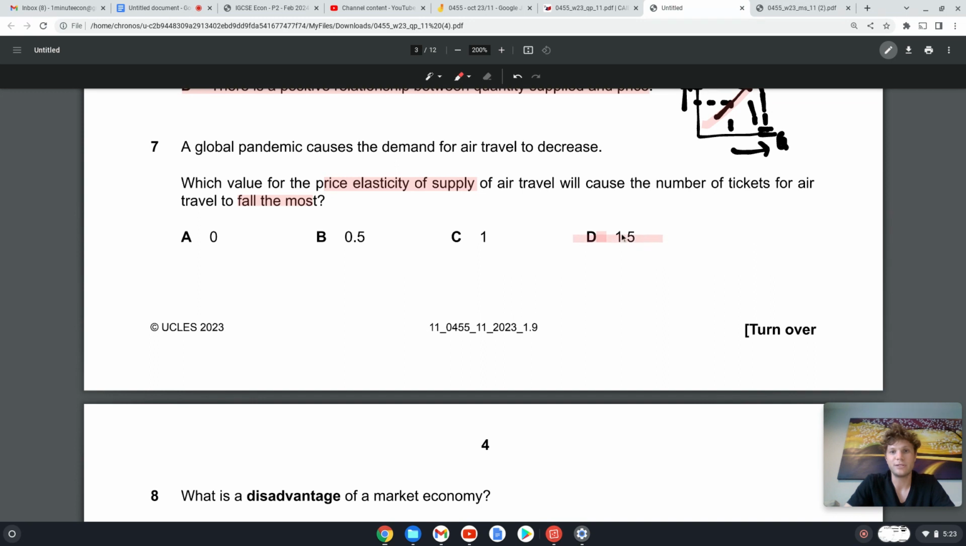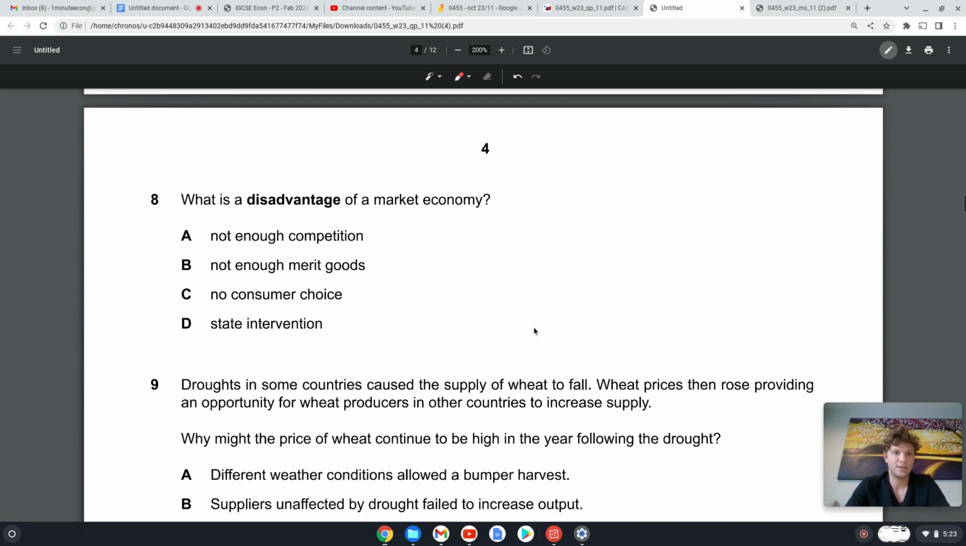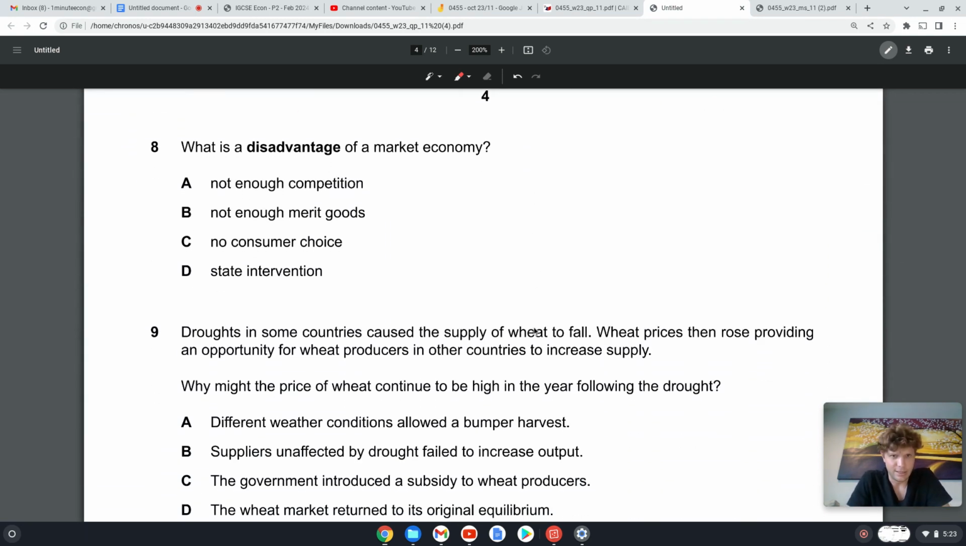1.5. A PES of 1.5 indicates that we've got elastic supply, and that means the quantity supplied can change. And that's what we're looking for, a situation where the quantity supplied, in this case the air tickets, can change the most. Okay. 8. What is a disadvantage of a market economy?